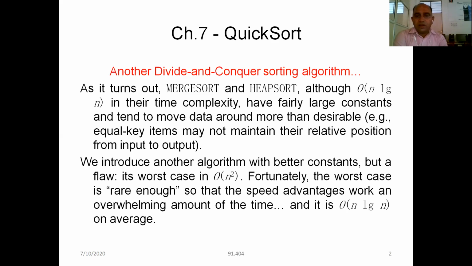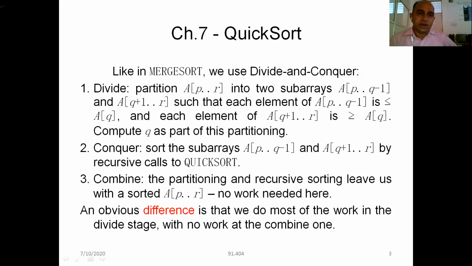Now we introduce our algorithm, quicksort. Its performance in the worst case is order of n square, but in the average case or best case it performs better and gives running time order of n log n. Let's start. We know that there are three steps of the divide and conquer approach: one is to divide, another is to call recursively, and third is to combine the solutions of the subproblems.